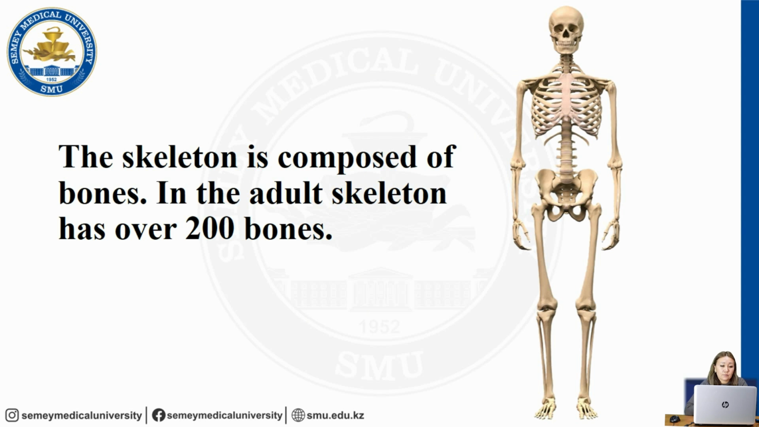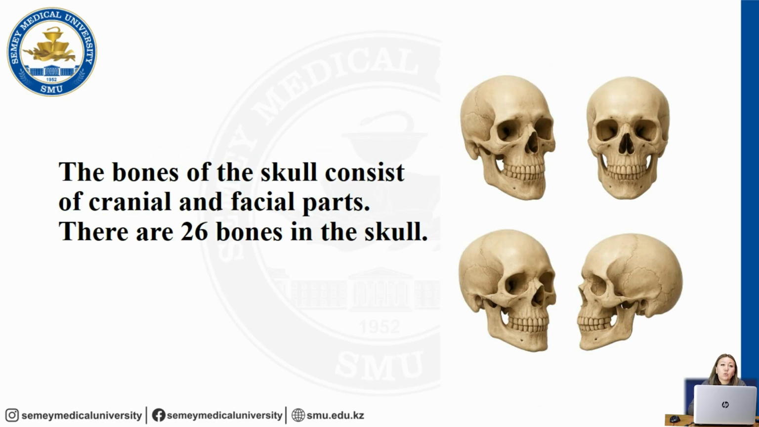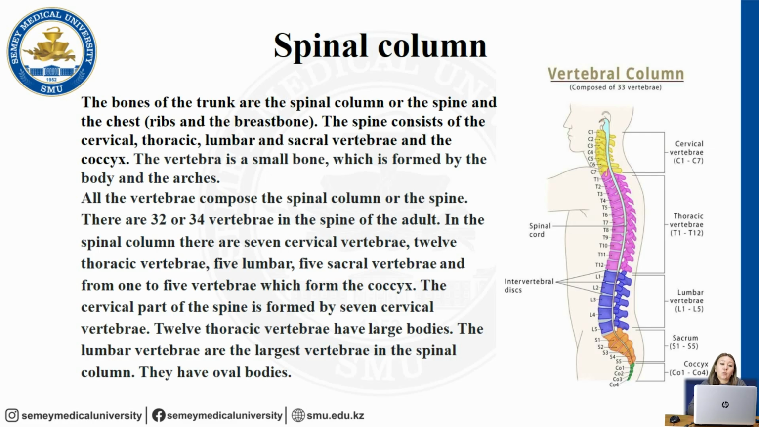Okay, let's begin. The skeleton is composed of bones. In the adult, the skeleton has over 200 bones. The bones of the skull consist of the cranial and facial parts. There are 26 bones in the skull. The bones of the trunk are the spinal column or the spine, the chest, the ribs and the breastbone. The spine consists of the cervical, thoracic, lumbar, sacral vertebrae and the coccyx.